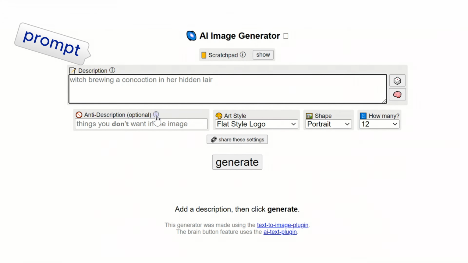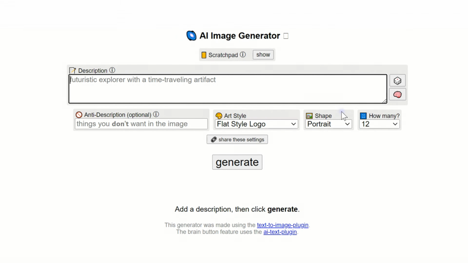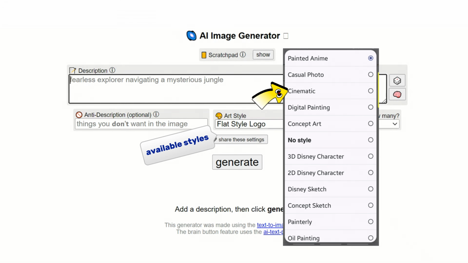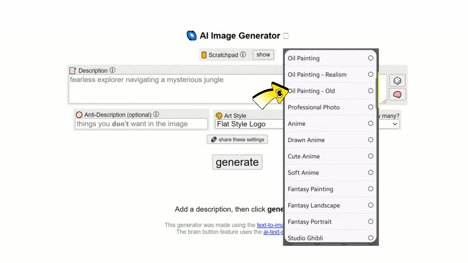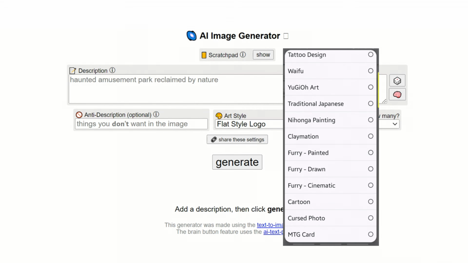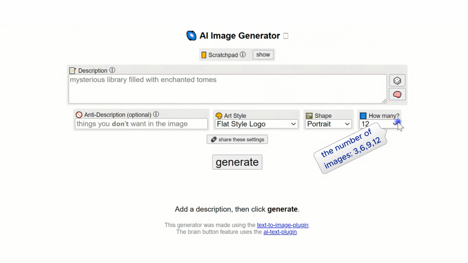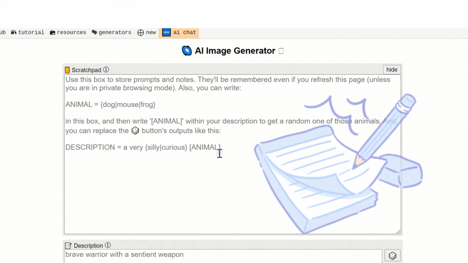Here, you write the prompt for generating content. This section is for writing negative prompts. This option provides random ideas. Here, you write down your idea, and Perchance generates and expands the prompt based on it. Perchance supports various styles. The number of images it can generate simultaneously is up to 12. And this is the scratchpad where you can gather your prompts and codes.